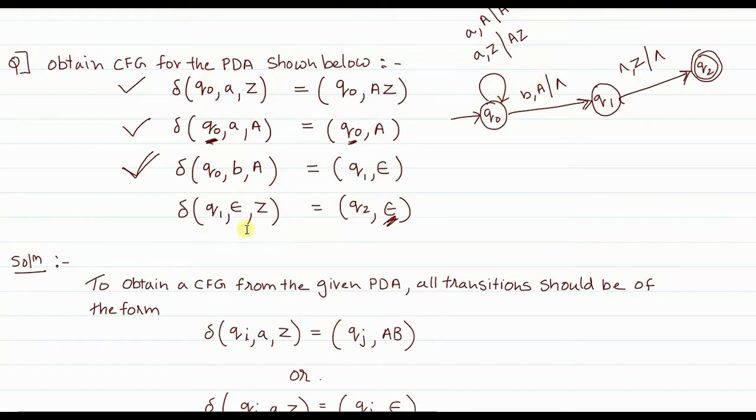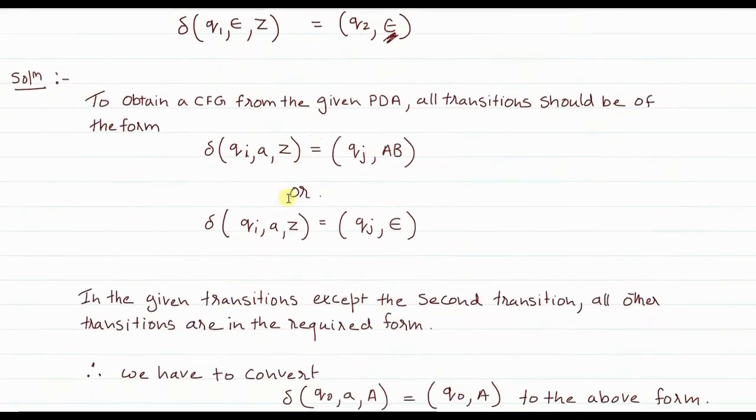And if this is given, then just for your reference, you can draw this as rough work. Fine. So let's continue. How to solve? We need to design a CFG for the PDA whose transitions are given here.